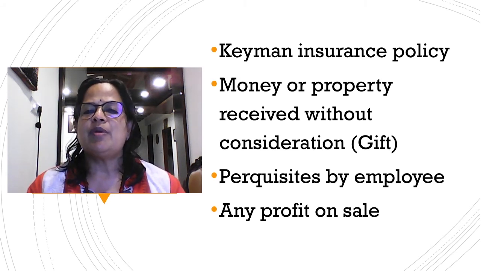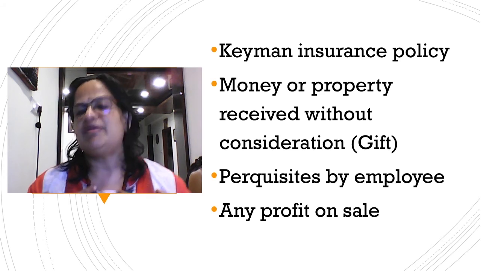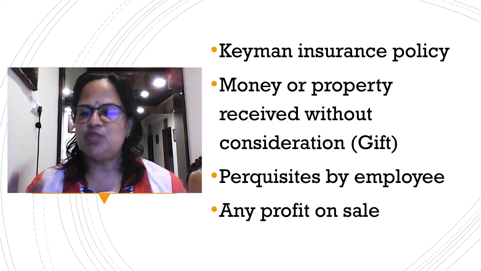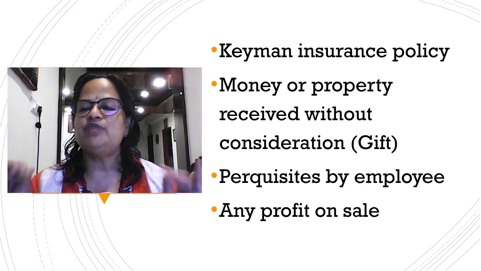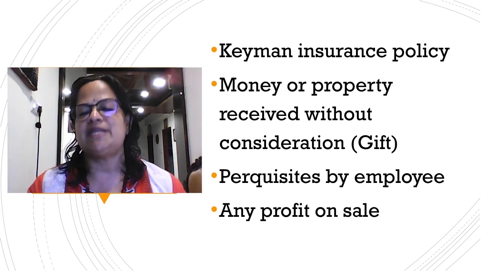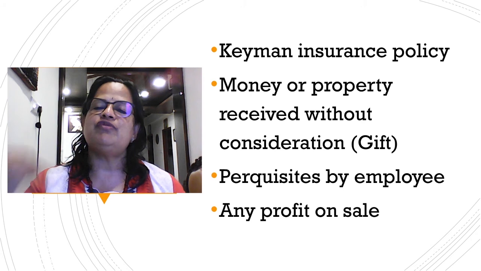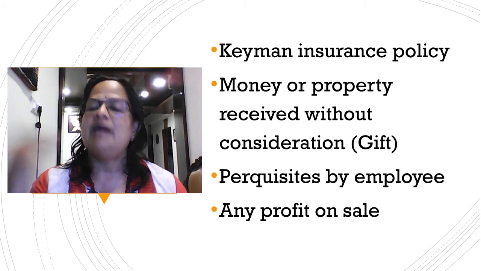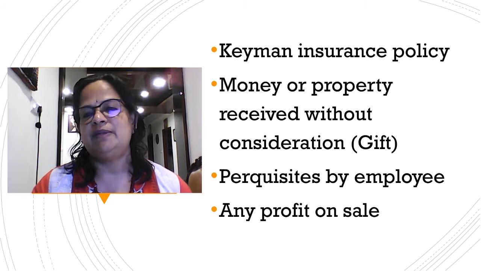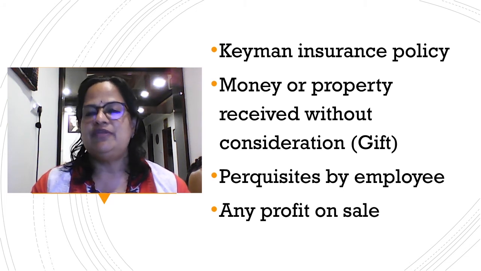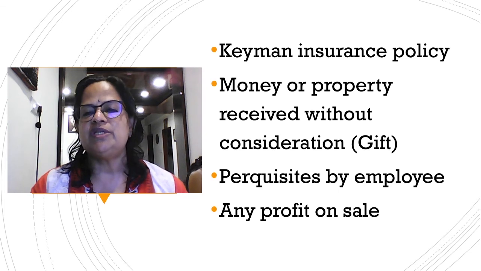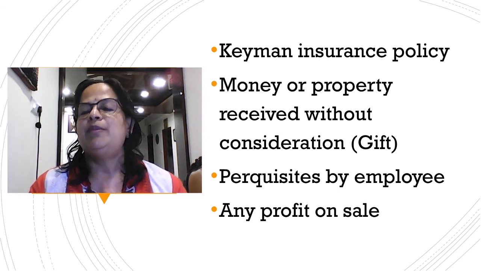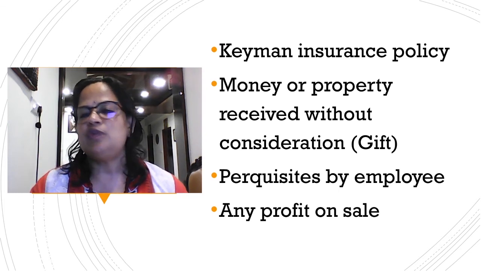Next, money or property received without consideration. That means a gift. If I am getting a gift from my mother, in the last module I explained that any gift received up to rupees 50,000 is exempted from income tax. So if I am getting a gift of 5 lakhs this year from my mother, 50,000 will be exempted and the other 4,50,000 will be taxable. At present, the Gift Tax Act says that up to 50,000 it is exempted, and if I am getting more than 50,000, it will be taxable.